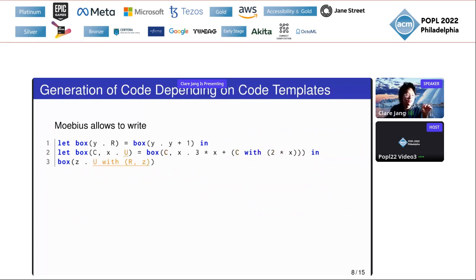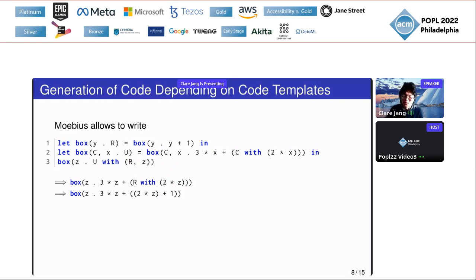If we want to use a code template u, which itself contains a free code template variable c, we should provide the substitution with some code template. Here we use R for that. By replacing the free variables c and x with R and Z, we get this intermediate code with the remaining instantiation for R, and again by applying the substitution of 2 times Z to R, we get this result code. Note that this result code does not contain any undesired redexes.